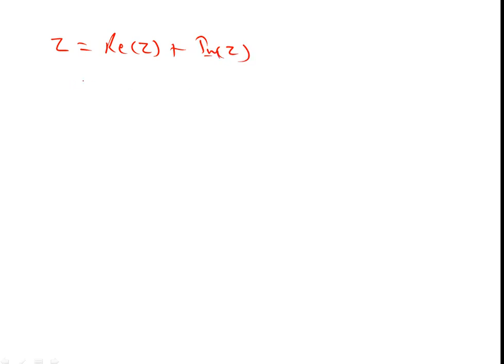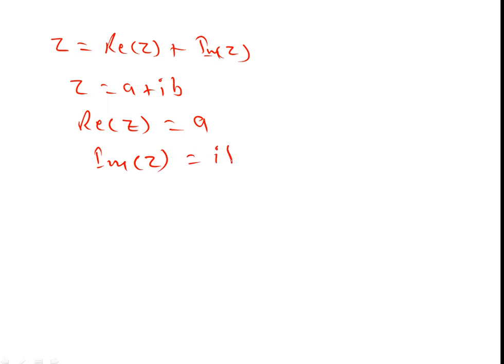A general complex number is written as a plus ib. The real part is a, and the imaginary part of Z is not b, it is ib.